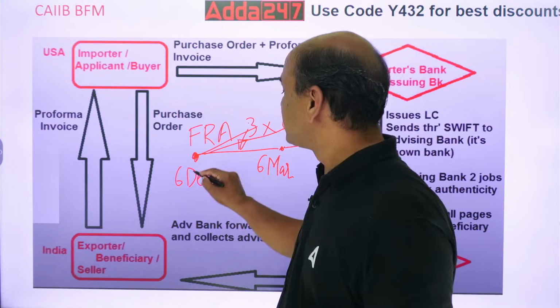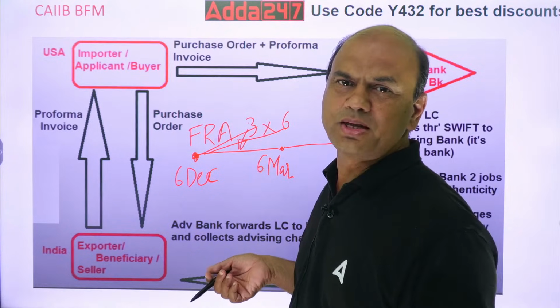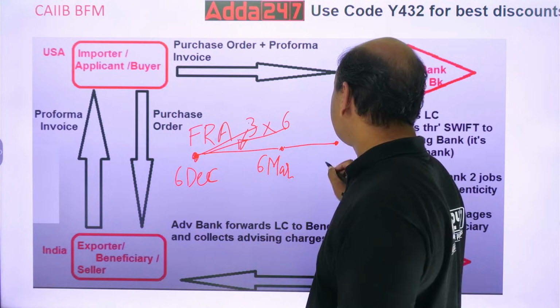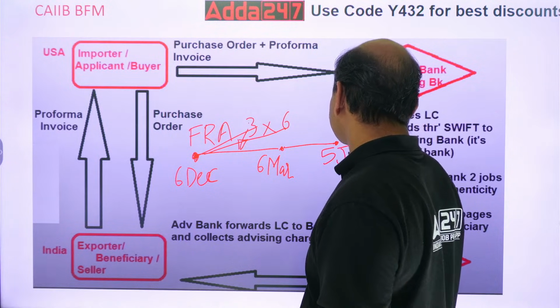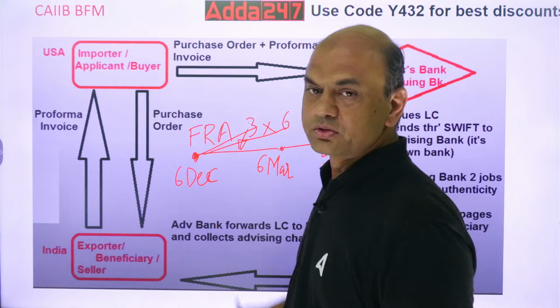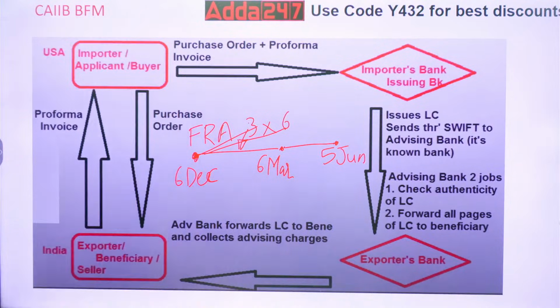So 6 means December plus 6. So again March plus 3, April, May, June. So it will end not on 6th June, it will be 5th June, 1 day less. So this is known as FRA 3 by 6. Got it, everyone? This question comes for 1 mark.